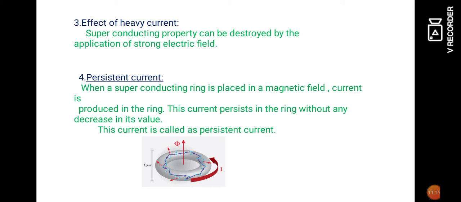That means there will be no decrease in the value of the electrical conductivity of the superconducting material. Since the current persists in the superconducting material, it is called persistent current.